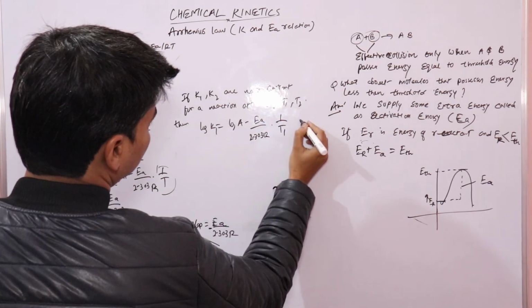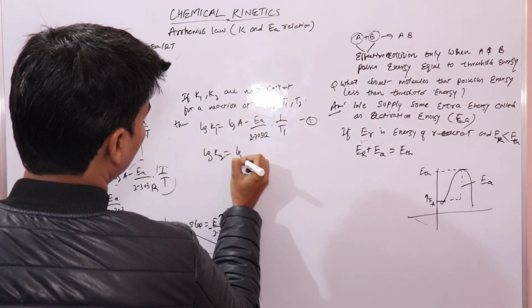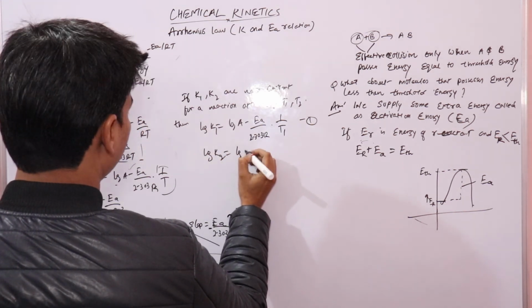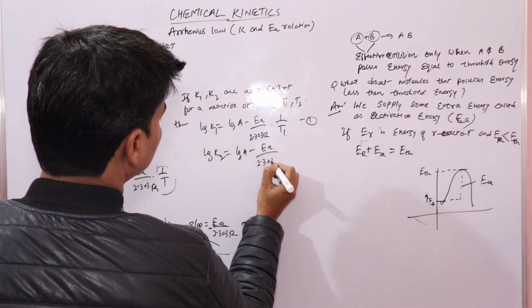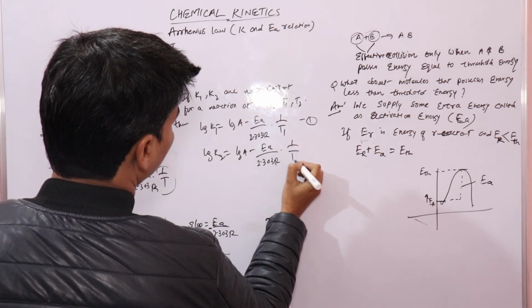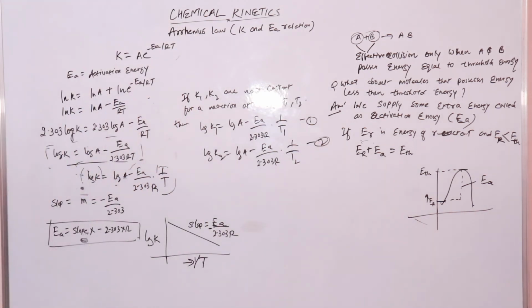This is the first equation. The second equation is log K2 equals log A minus Ea upon 2.303 R times 1 upon T2. This is your second equation, right?